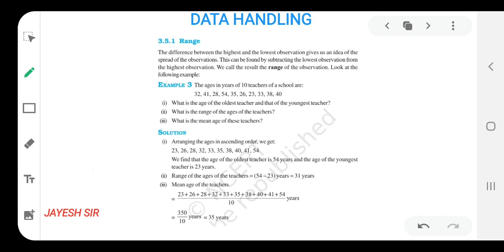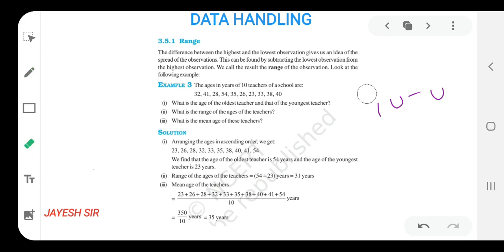So I have already explained that. Also with the wording pasted here in the slide, we will understand the difference between the highest and the lowest. As I already told you, the observations give us an idea of the spread of the observations. That means it gives the idea that the range from lowest to highest is from this number to this number. This can be found by subtracting the lowest observation from the highest observation, as I already did, 10 minus 0. We call this the range of the observations. Look at the following example.